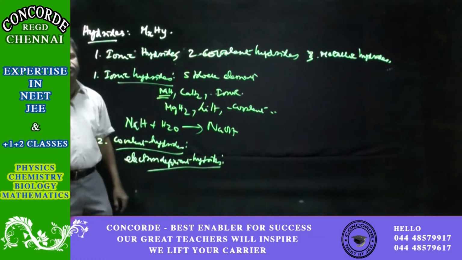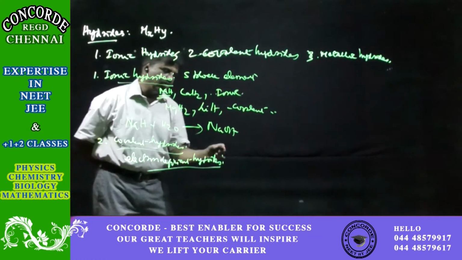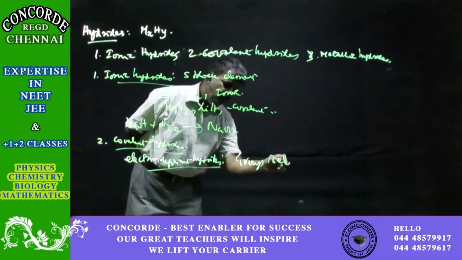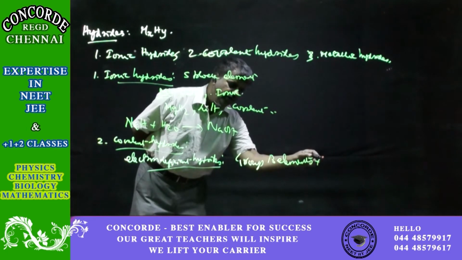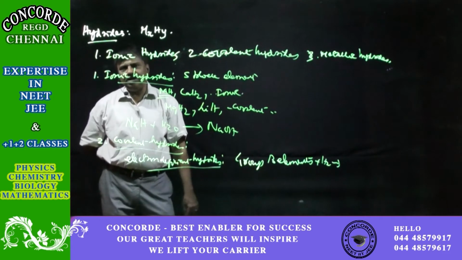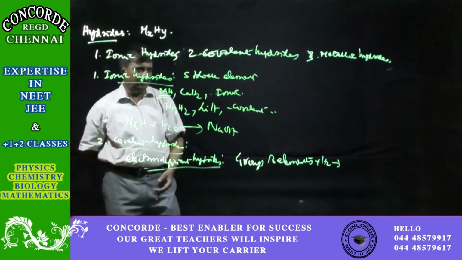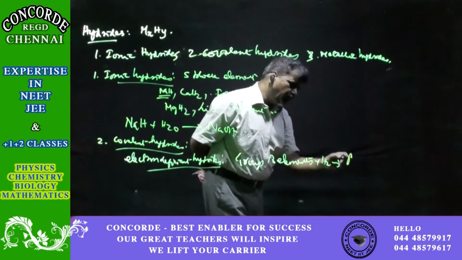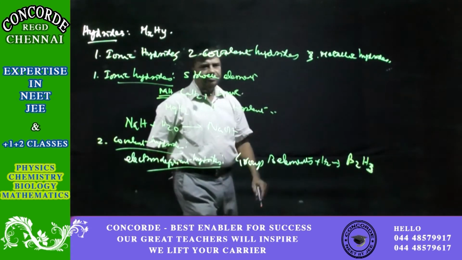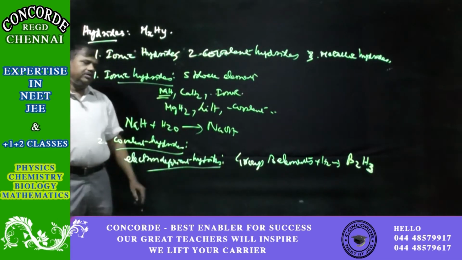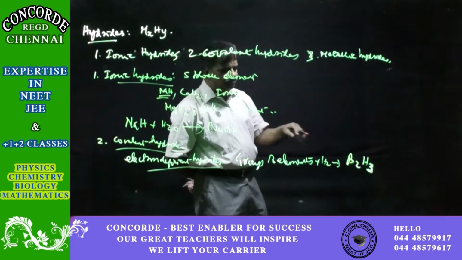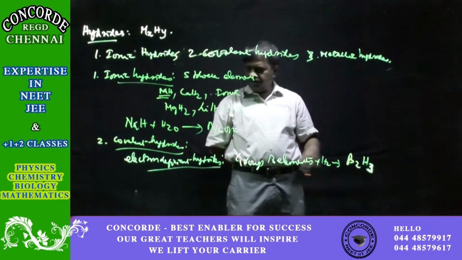Especially the group 13 elements plus hydrogen give hydrides of group 13 elements, and they are mostly electron deficient. Things like boron form B2H6. Boron doesn't have the required number of electrons to form a stable octet. So they are always electron deficient.